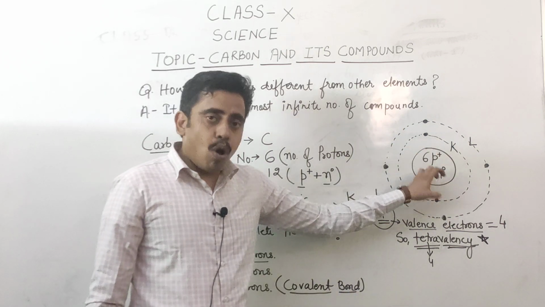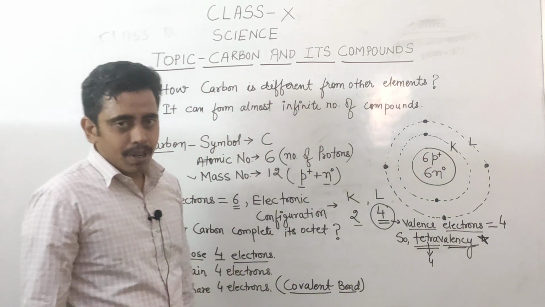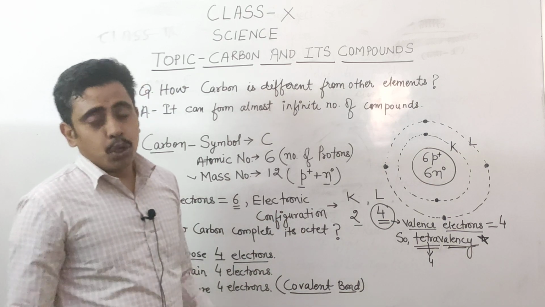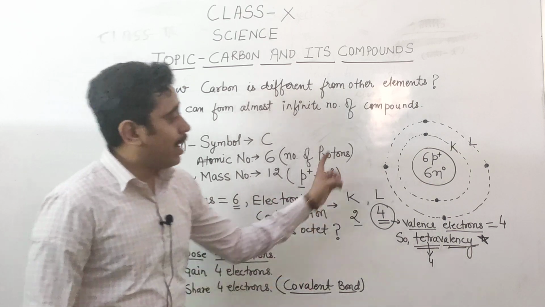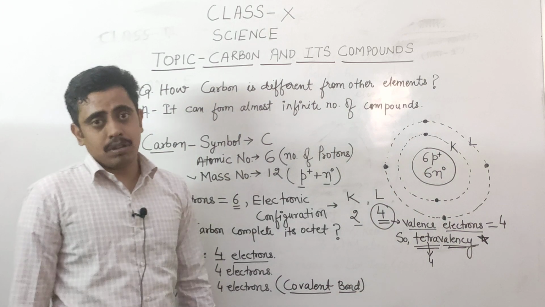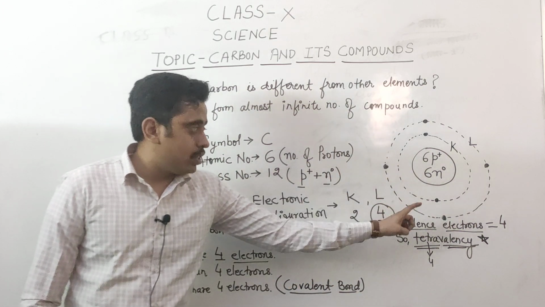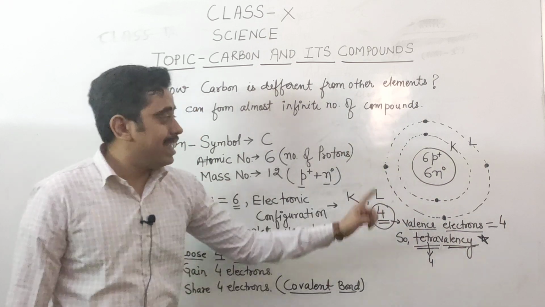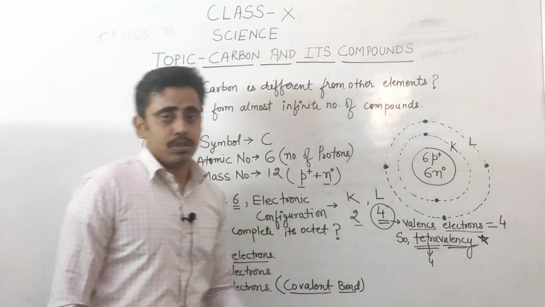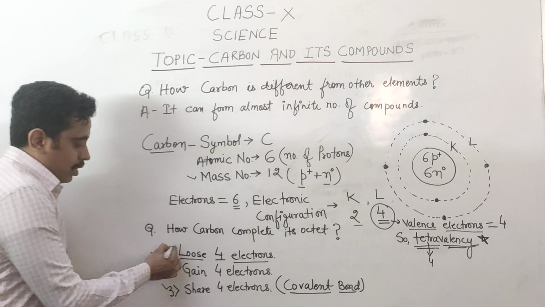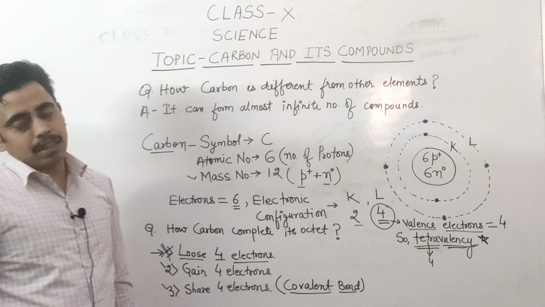For the small atom like carbon, it is quite impossible to have so much energy to lose the 4 electrons. That's why this option is not carried by the carbon.